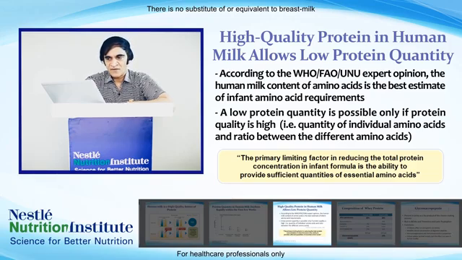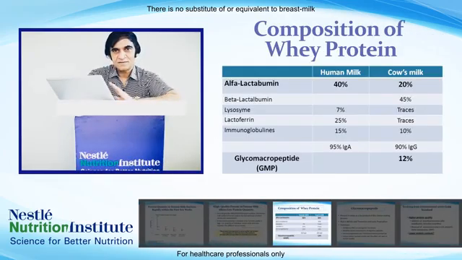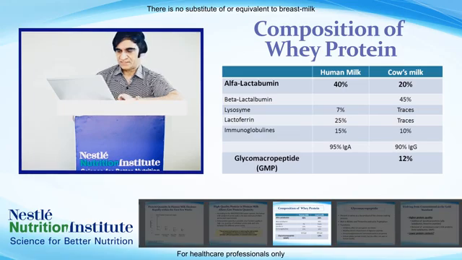The primary limiting factor in reducing the total protein concentration in infant formula is the ability to provide sufficient quantities of essential amino acids. In these slides, on the difference between the composition of human milk and cow's milk, we are giving importance in this slide to GMP, glycomacropeptide. You see in this slide, the GMP content of cow's milk is around 12% and is almost nil in human milk.